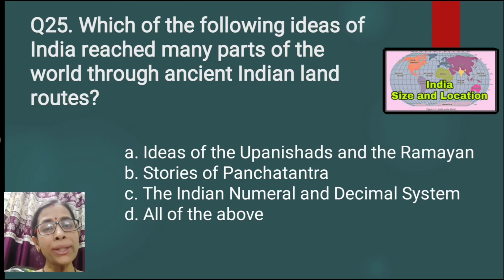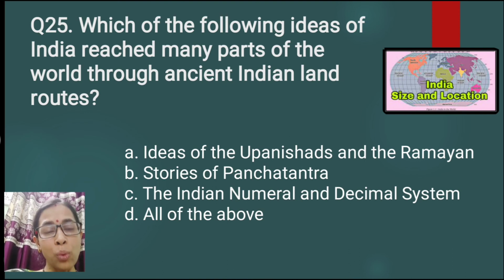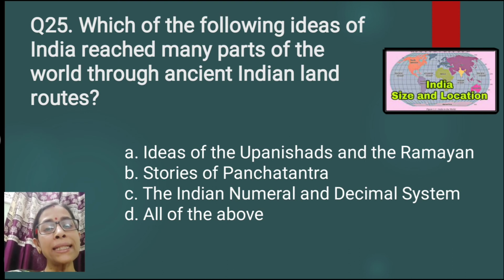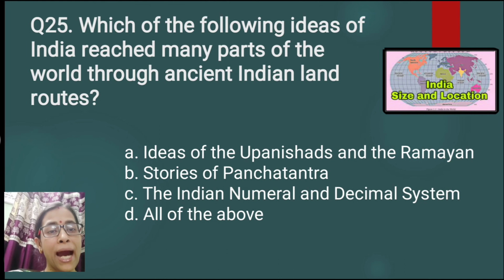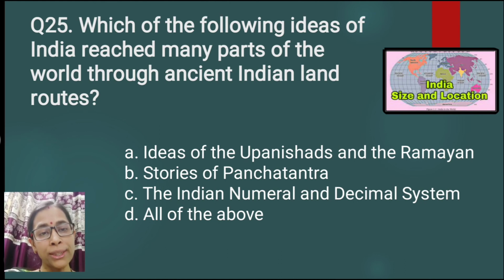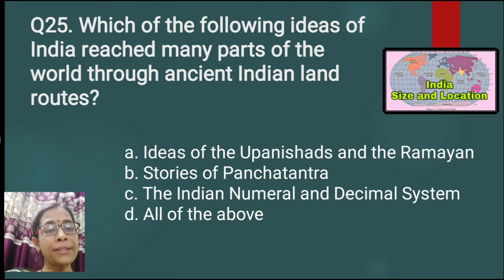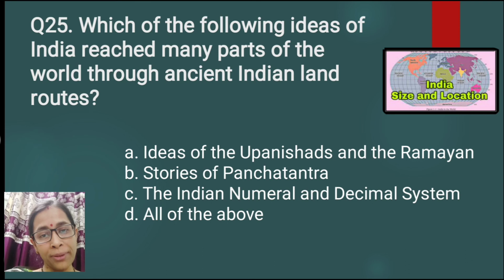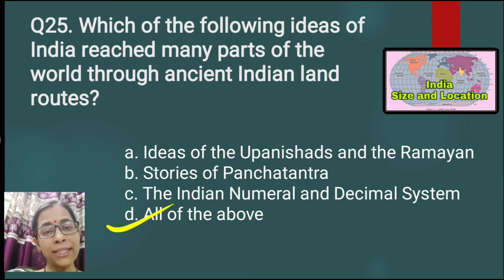Which of the following ideas of India reached many parts of the world through ancient Indian land routes? Ideas of the Upanishads and the Ramayana, stories of the Panchatantra, the Indian numerals and decimal system, all of the above. The correct answer is option number D, all of the above. Through the land routes, all these ideas spread to other countries during the early days.